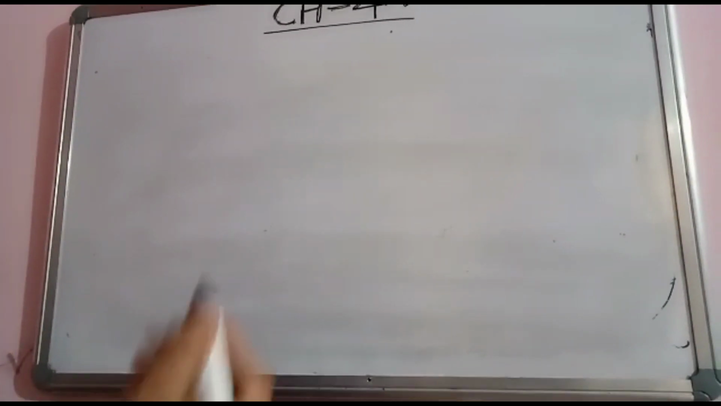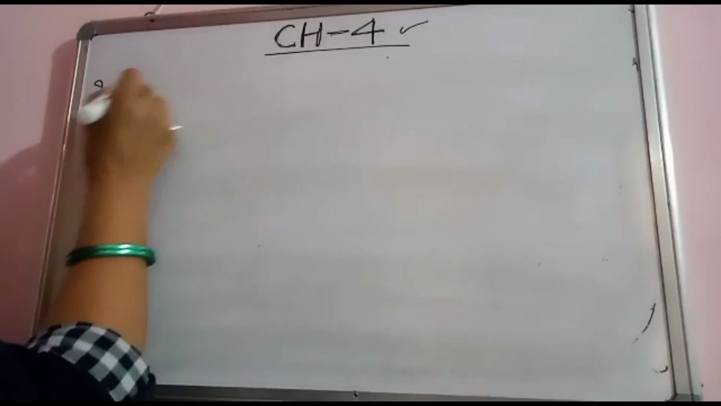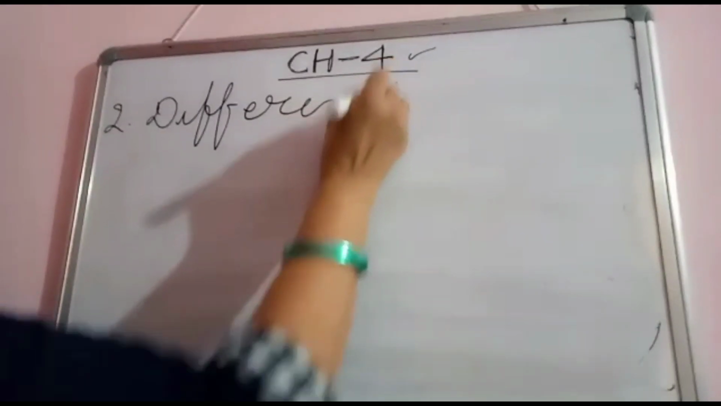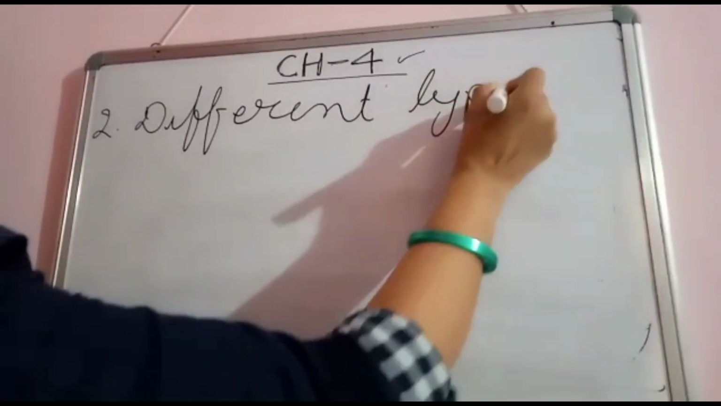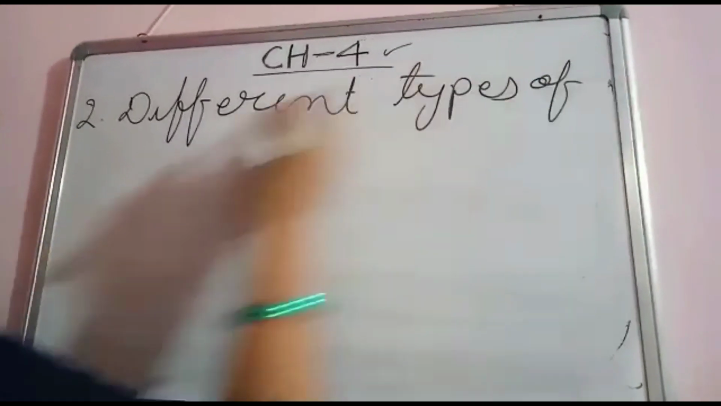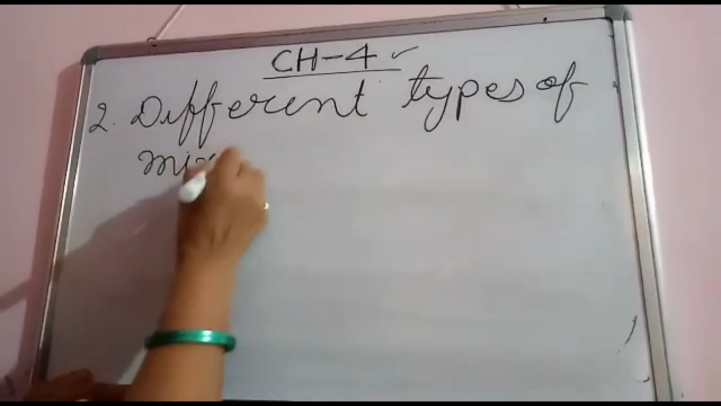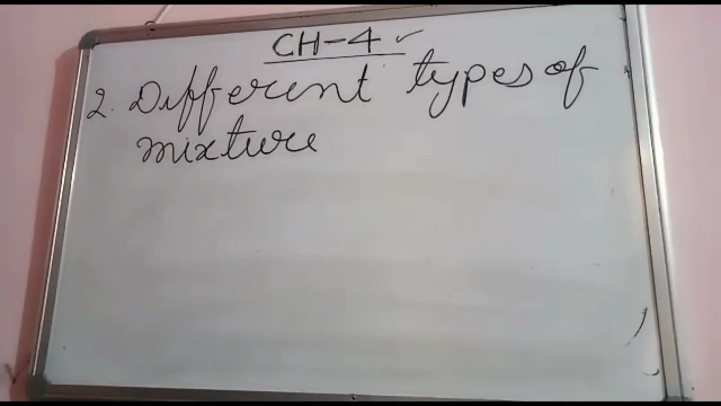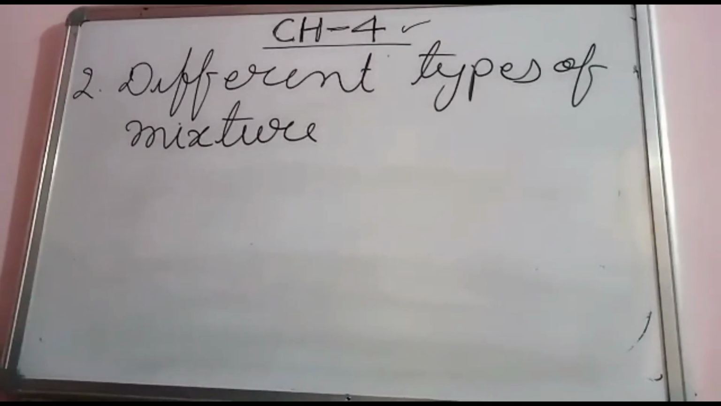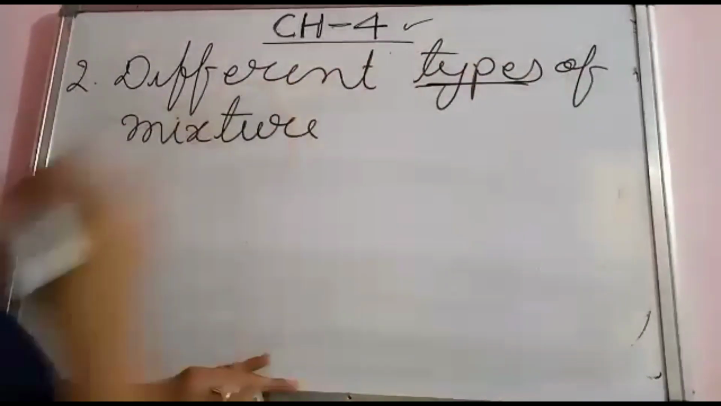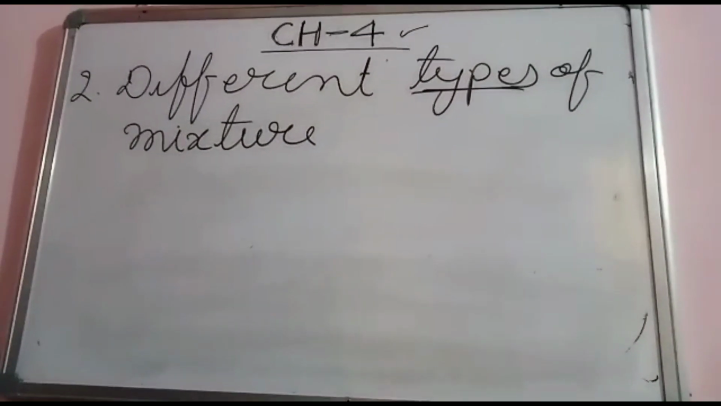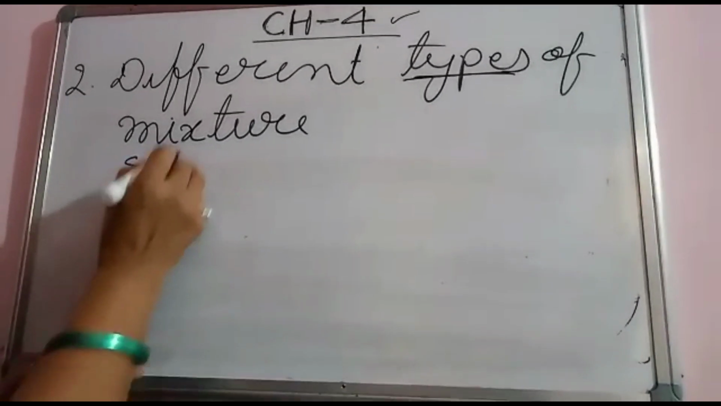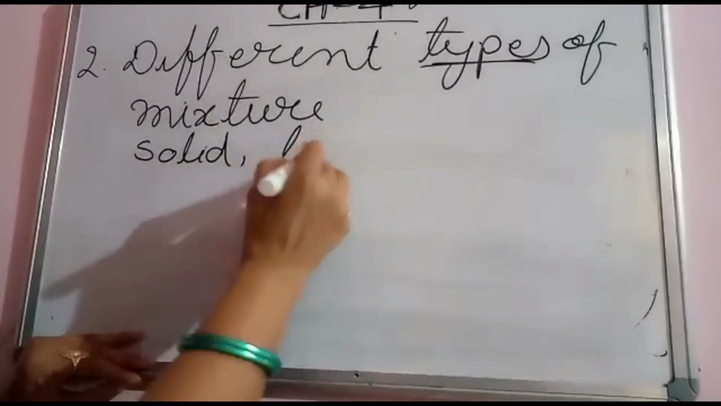Types of mixture. Second number. Different types of mixture means different forms of mixture. As we know that all over the world there are three forms of material: solid, liquid and gas.